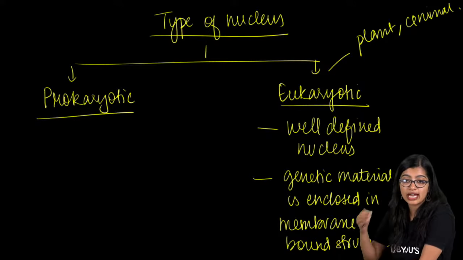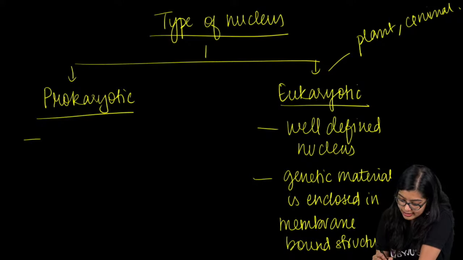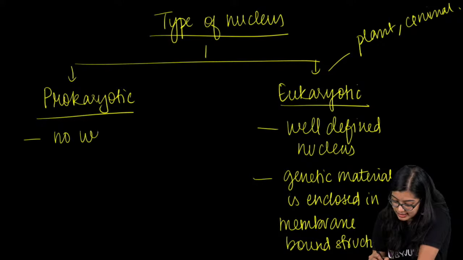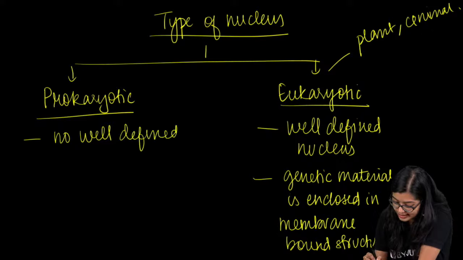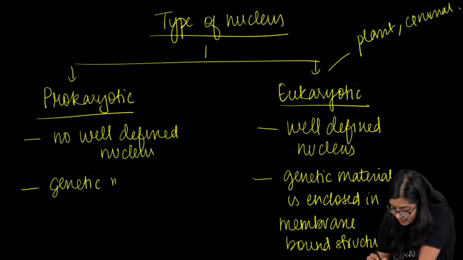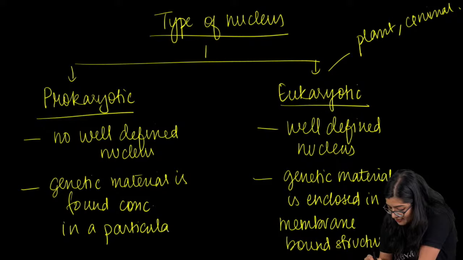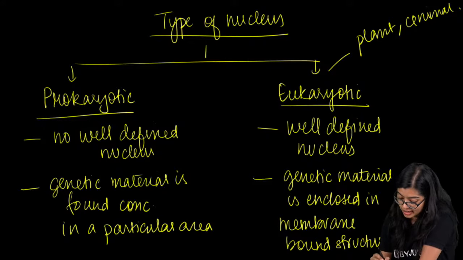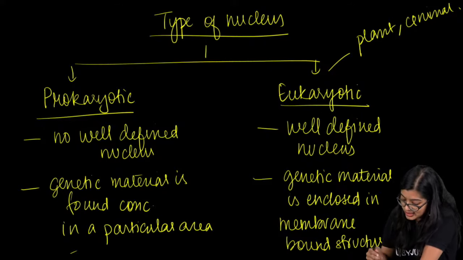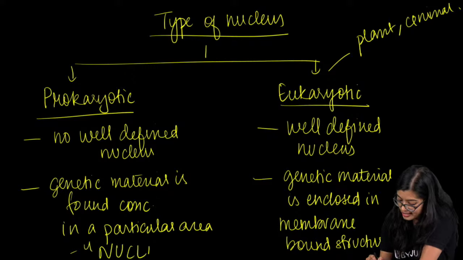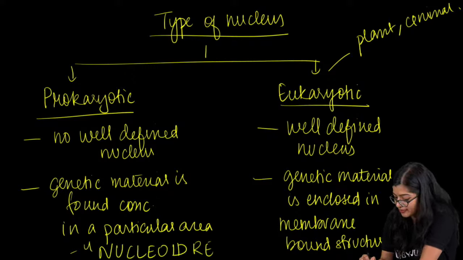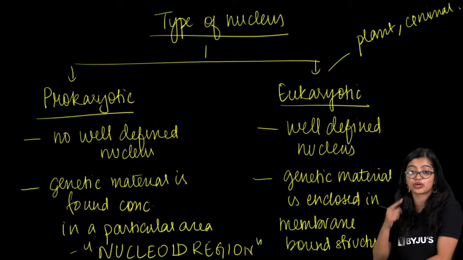But on the other side, in the prokaryotic cell, we see no well-defined nucleus, and the genetic material is found concentrated in a particular area. This particular area is what we call a nucleoid region, right? So this is what we call a nucleoid region.